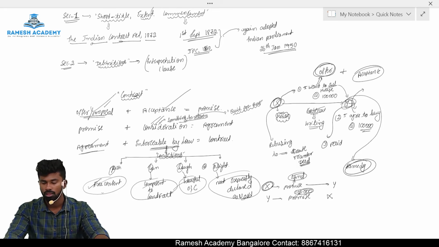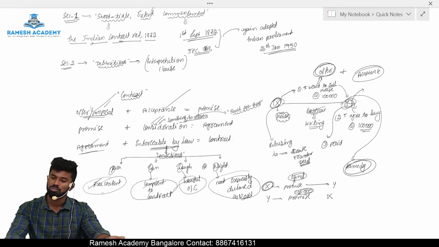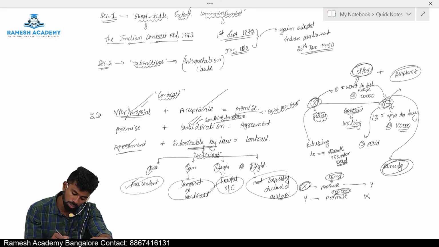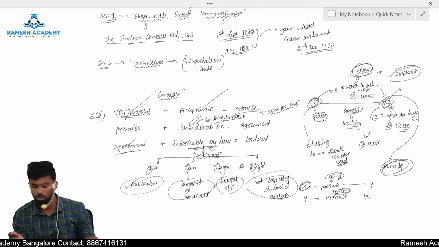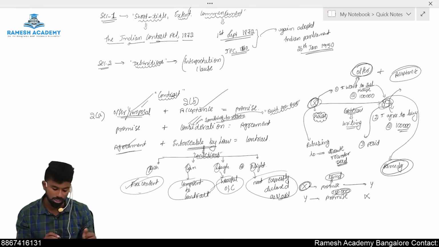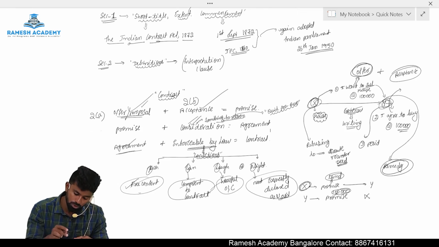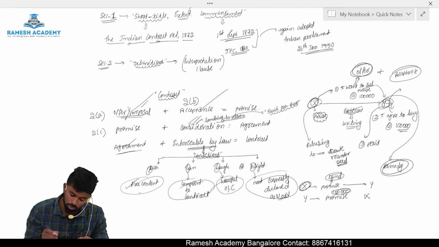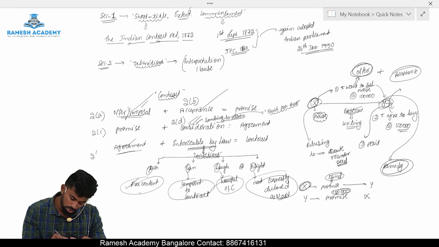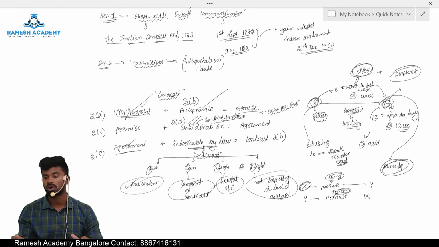So in brief, an agreement becomes a contract only if it is enforceable by law. And a contract starts with what? Proposal. Section 2(a) defines the word proposal. Section 2(b) defines acceptance. Section 2(c) defines promise. Section 2(d) defines consideration. Section 2(e) defines agreement, and 2(h) defines contract.